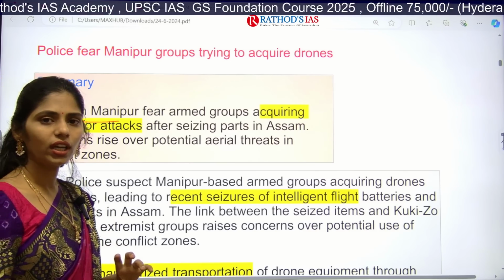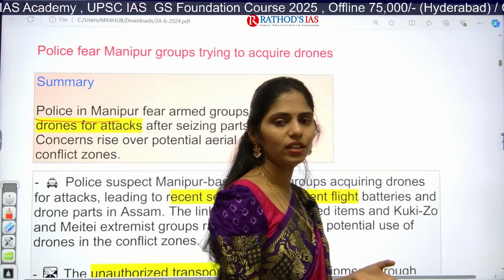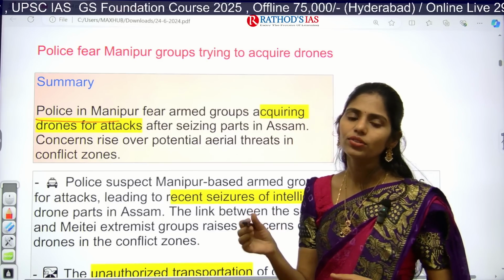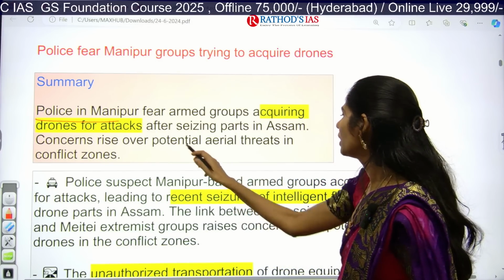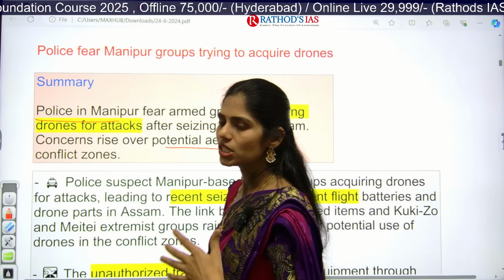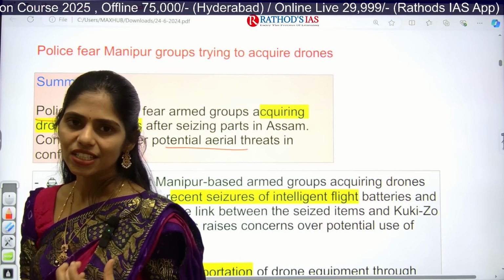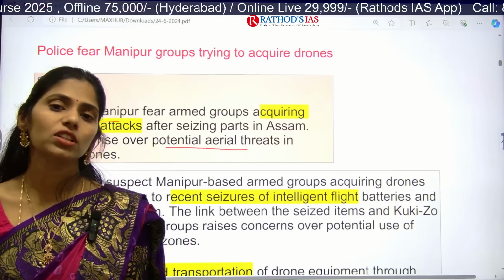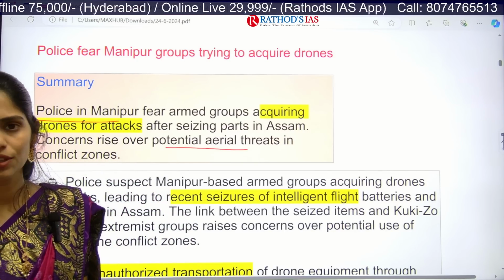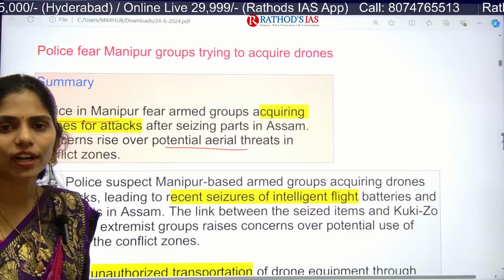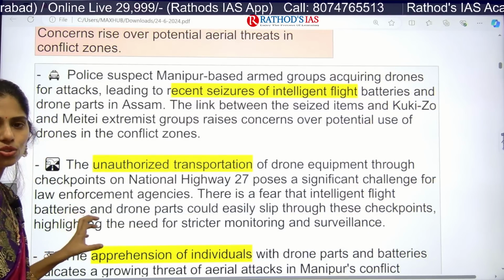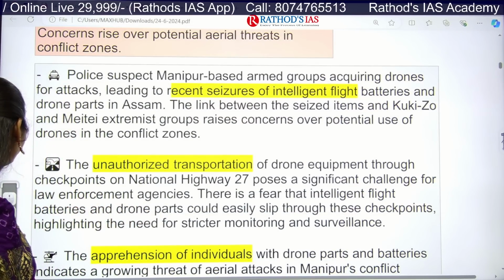Why would they be acquiring these drones? Especially to attack the people. Because of this there is an increasing concern regarding aerial threats in conflict zones. Wherever conflict is going on, there is a threat that they may use these drones to attack people. That will lead to increasing injuries to civilians, and that will lead to a law and order problem, right? Now let us see what the key issues or insights of this article are.